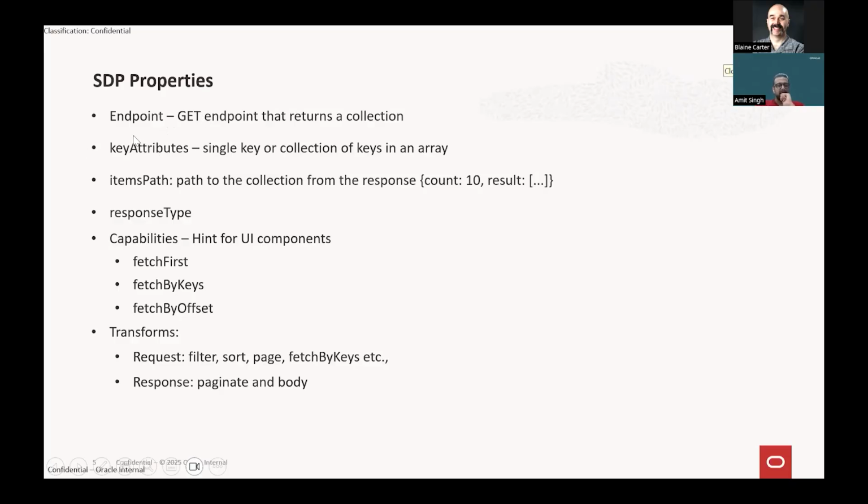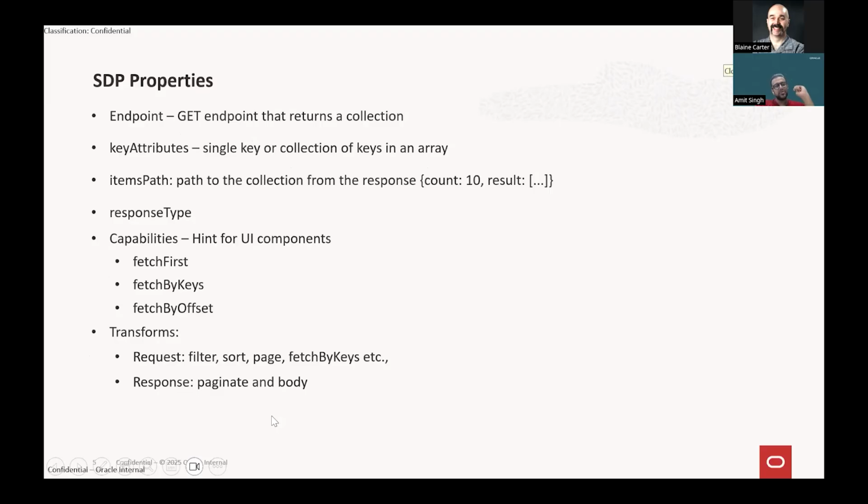The key attributes, right? Whenever we attach any endpoint to our UI components, we need to provide a key attribute. So in case of a table, if we are displaying the data in a table, then either an ID or maybe some set of keys, maybe composite keys, will be our key attributes, which help us work with the data in our UI. So the key attributes can be a single key, such as an ID, or it can be composite keys as well. In that case, it would be an array of columns, right?